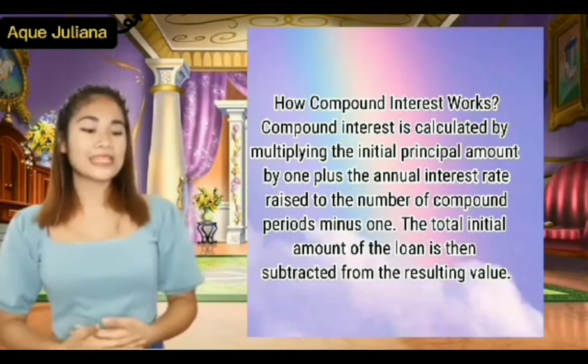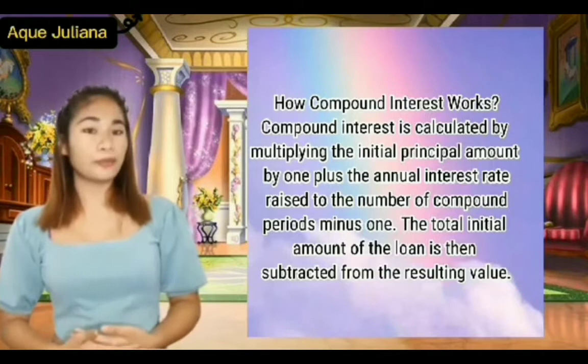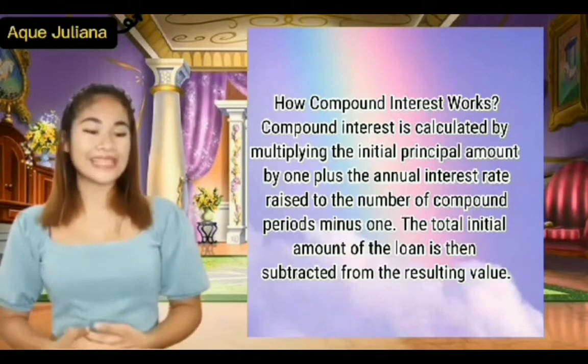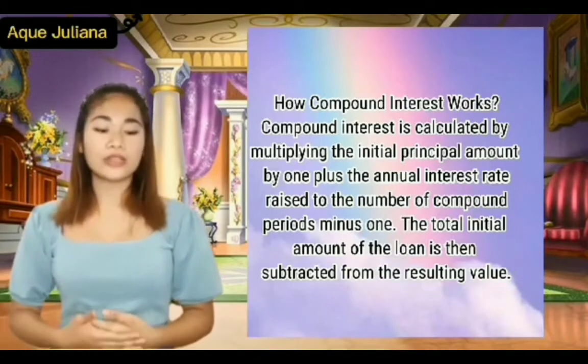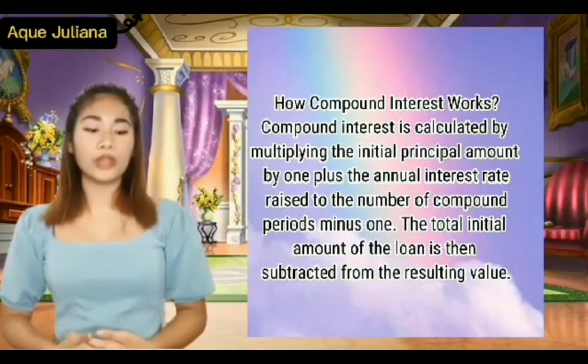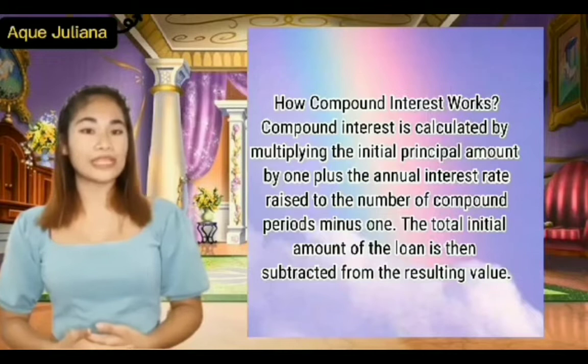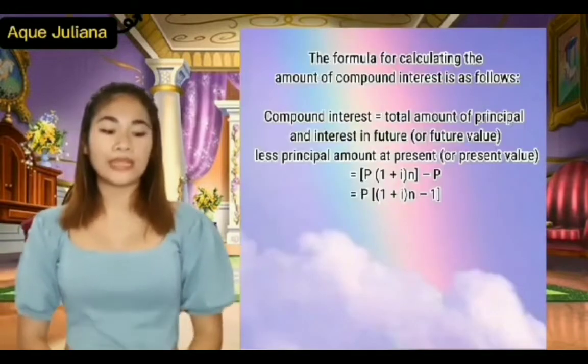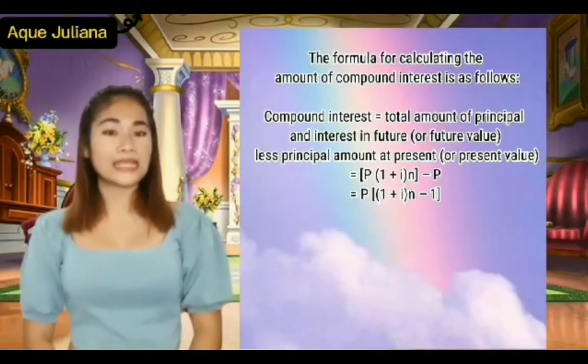Compound interest is calculated by multiplying the initial principal amount by 1 plus the annual interest rate raised to the number of compound periods, minus 1. The total initial amount of the loan is then subtracted from the resulting value. The formula for calculating the amount of compound interest is as follows.